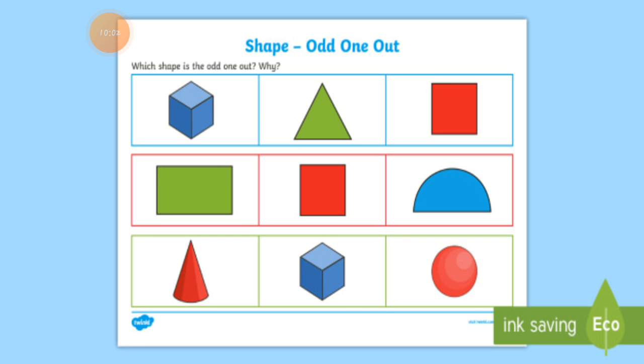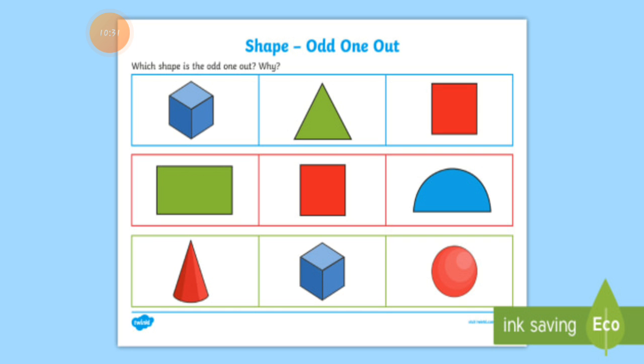Here is the chart you can see in the picture. There are 3 rows and each row has 3 shapes, and we have to find out in each row which one is the odd shape, with the reason. I will share the reason with the answer, why I chose this answer.